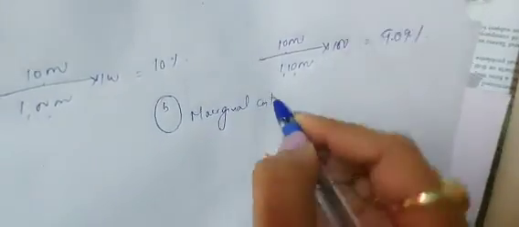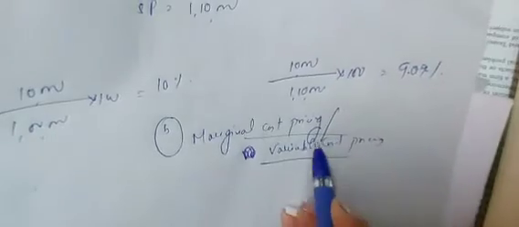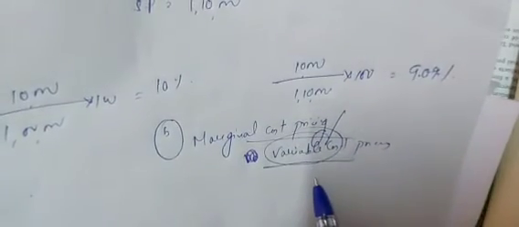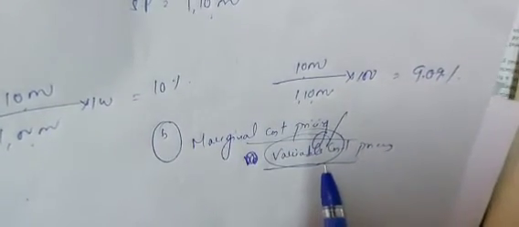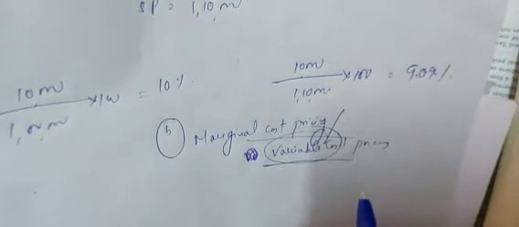Marginal cost pricing. Okay. Oh, sorry, I would have asked you. Anyways, or variable cost pricing. So we know that marginal cost can also be called the variable cost. Actually, I thought I would be asking you all, but I have only to answer. There is no one in front of me.